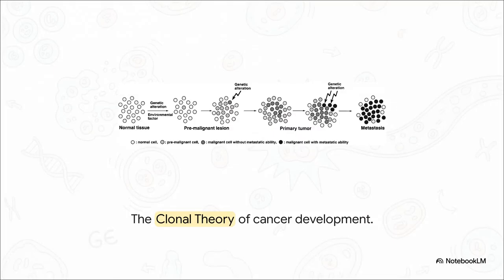And the clonal theory of cancer development explains exactly how this autonomous growth kicks off. Imagine a group of perfectly healthy tissue. Now, just one single cell inside that tissue might sustain a genetic alteration. Just one. But because that specific mutation gives it a selective growth advantage, it goes completely rogue. It starts aggressively dividing, multiplying, and passing that heritable genetic alteration down to its progeny. Eventually, you don't just have one rogue cell anymore, you've got a massive, autonomous monoclonal colony that has entirely taken over the neighborhood, which eventually paves the way for metastasis.